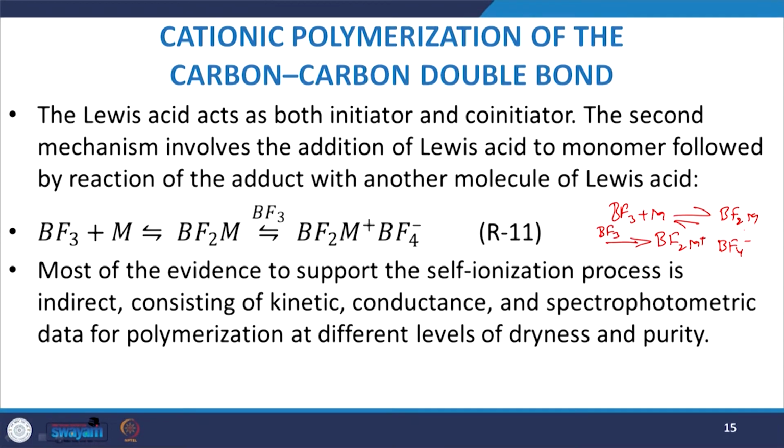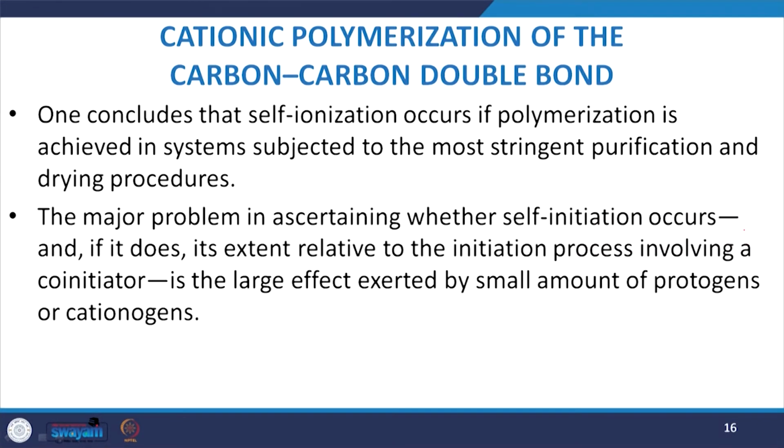Most of the evidence to support the self-ionization process is indirect, consisting of kinetic, conductance and spectrophotometric data for the polymerization at different levels of dryness and purity. One can conclude that self-ionization occurs if polymerization is achieved in a system that is subjected to the most stringent purification and drying protocols.